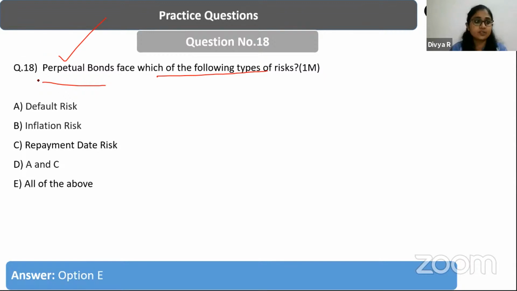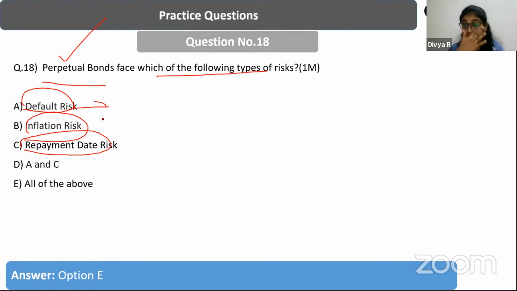Yes, simple. So they have a default risk, they have an inflation risk, they have a repayment risk. What is default risk? Unlike those instruments which will get some kind of support. If you take FDs, they have some kind of support from Deposit Insurance Credit Guarantee Corporation. But there is no such kind of insurance from DICGC for perpetual bonds. So there's a default risk that the perpetual bonds face. And then there is an inflation risk because it is not inflation indexed. Obviously, the returns are going to face the risk of the movements of the inflation.